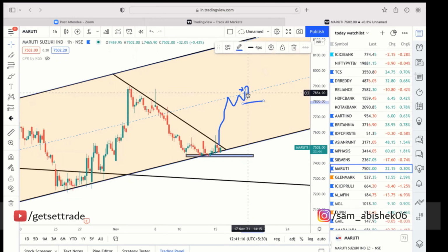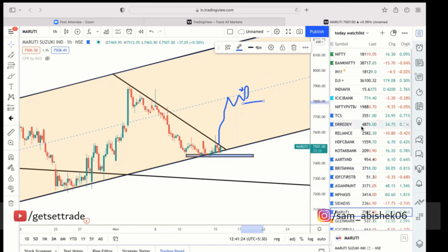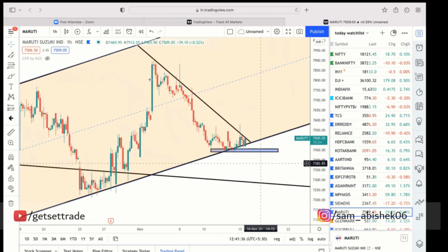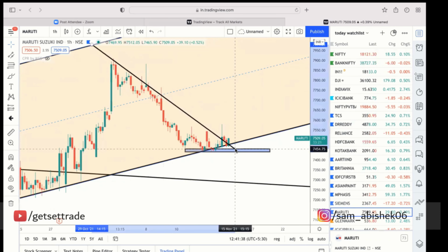You are entering because this trend line, you are visualizing this as a trend line. So you need to respect that. See, sometimes you can take a trade based on this midpoint breakout also. Nothing wrong.